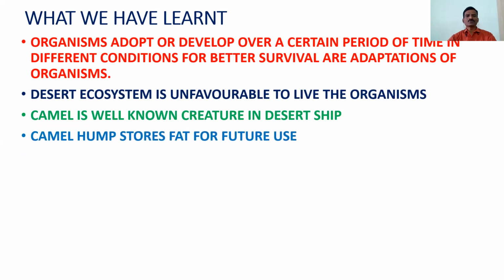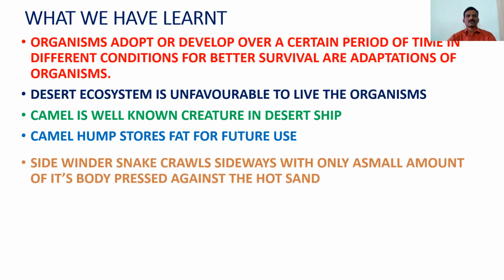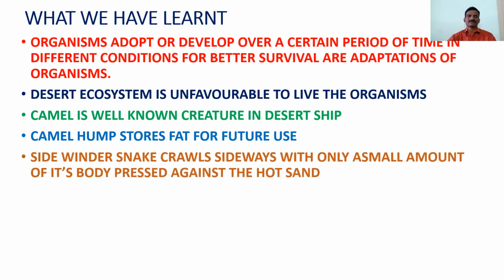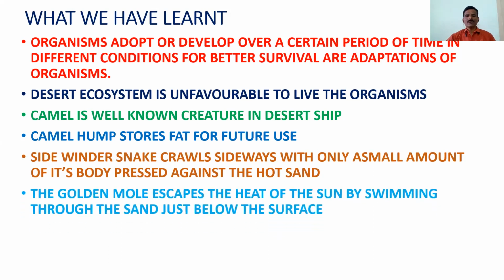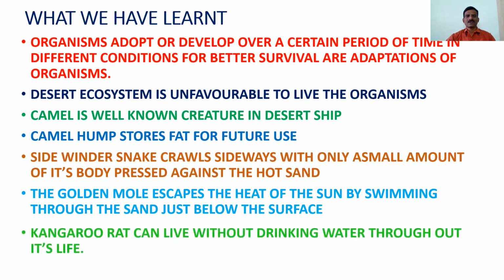Camel hump stores fat for future use. Sidewinder snake crawls sideways with only a small amount of its body pressed against the hot sand. Golden mole escapes the heat of the sun by swimming through the sand just below the surface.